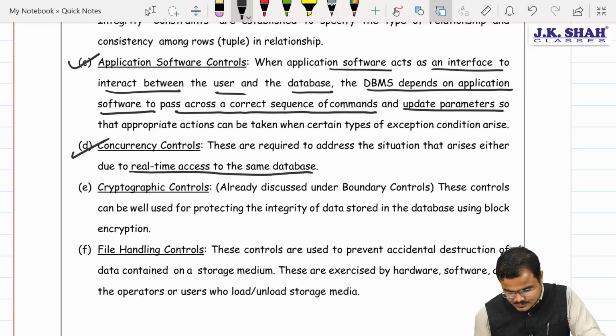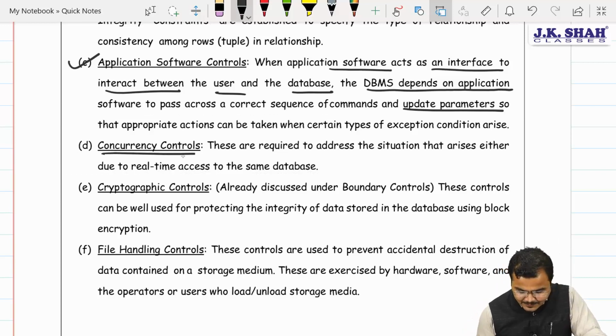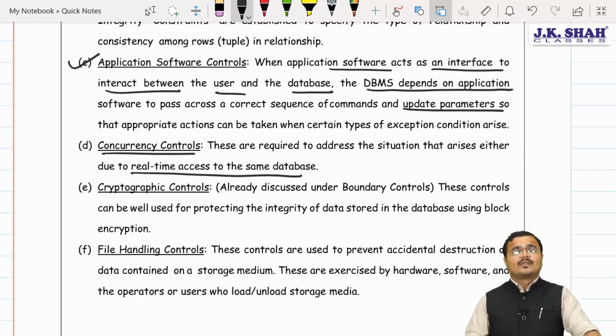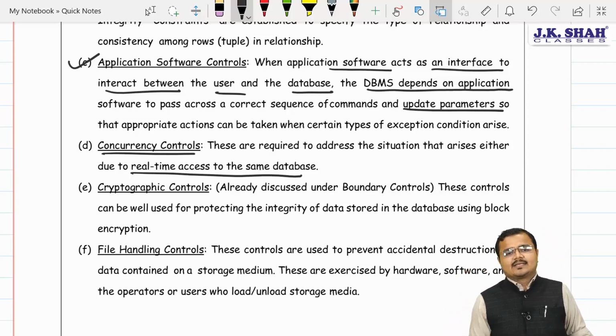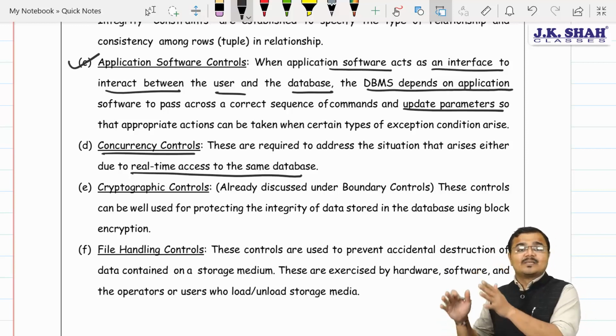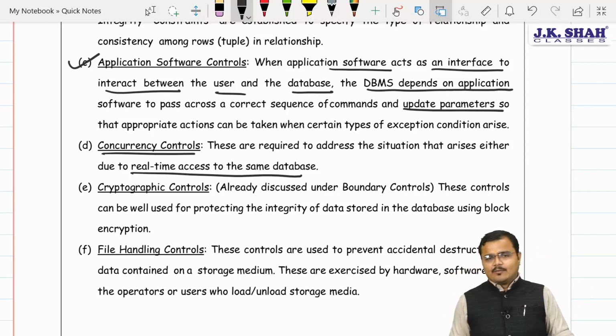Number 4, chartered, is the concurrency control. Real-time access by people to the same database should be maintained in what? Sir, in a very perfect way. Understood? Yes, sir. Concurrency control, you can also call immediate control. If anybody updates the database, then regarding such updates a proper database entry must be generated and informed to the concerned authority. Let me give you an example.